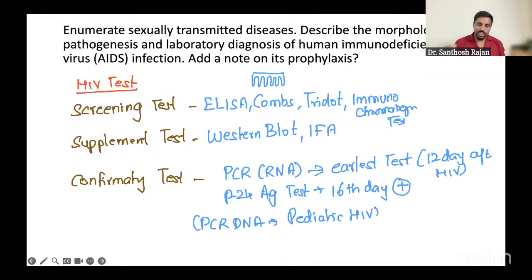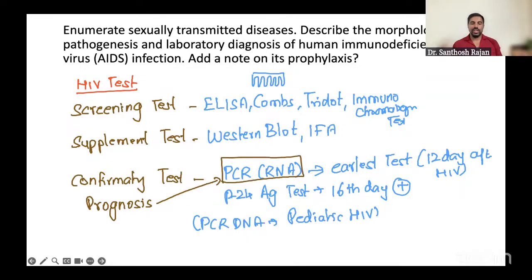Okay. And always remember, confirmatory plus for prognosis. For prognosis means treatment prognosis. If you want to do it, you're going to do RNA PCR only. So this is the best test. If you want to know the test early and confirmatory, you do PCR test. Okay, this much only for the confirmatory. I'm not going to talk about the other things. The prophylaxis I told you is not our topic, so I'm skipping it.